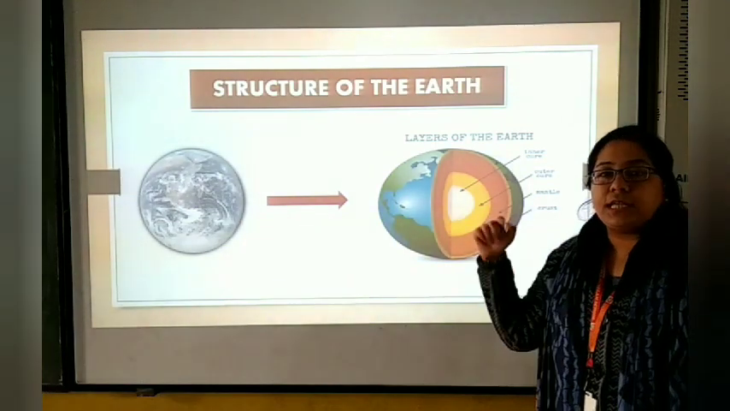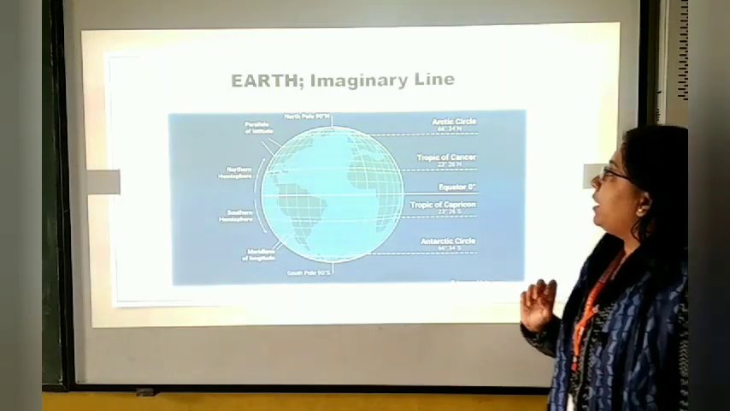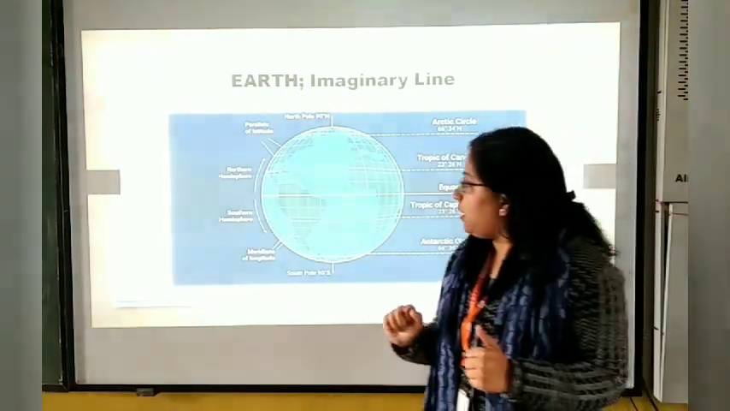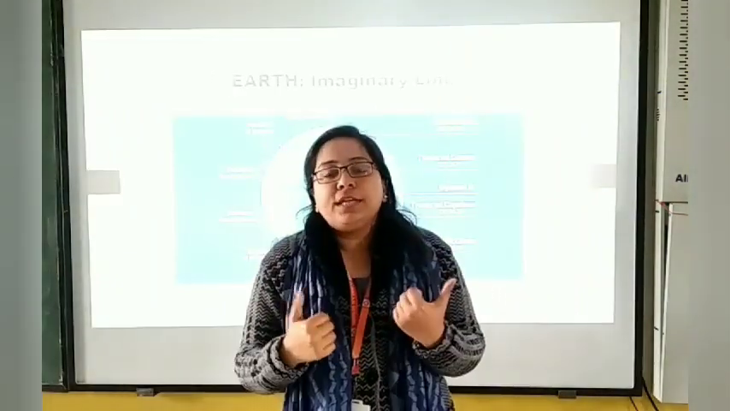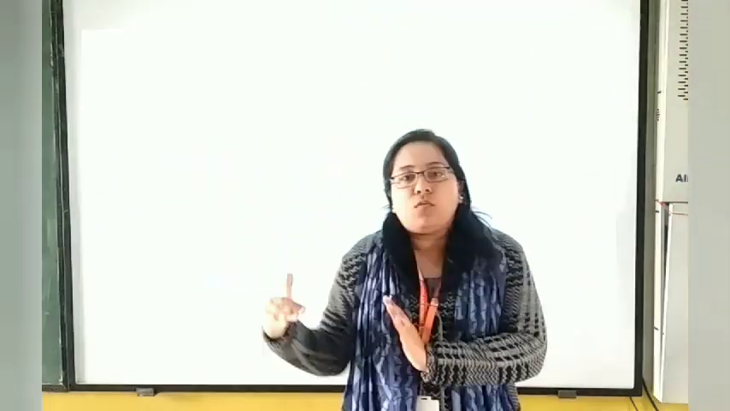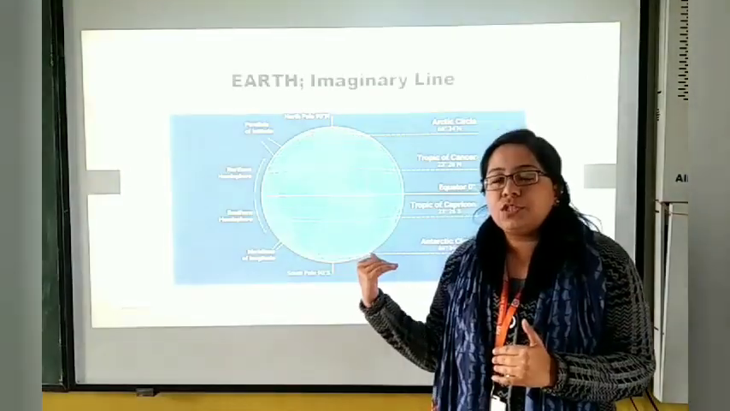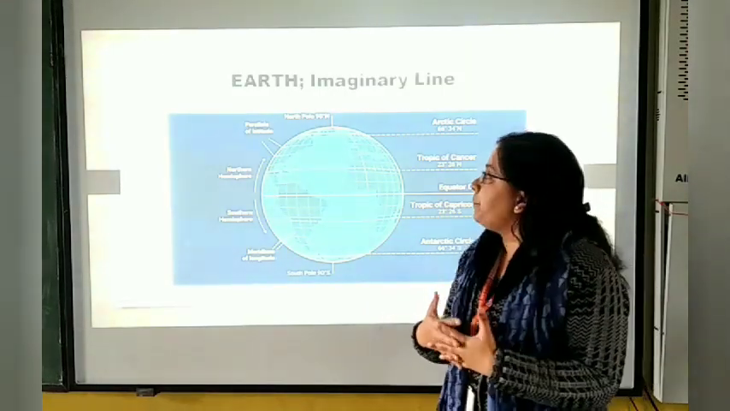Now let's see what is stored in my next slide. Here we can see Earth's imaginary lines. So children, basically Earth is a very vast round shaped body. So it is divided into many zones, many imaginary lines. These are not the actual lines, children. These are responsible for many kinds of things which I have explained.